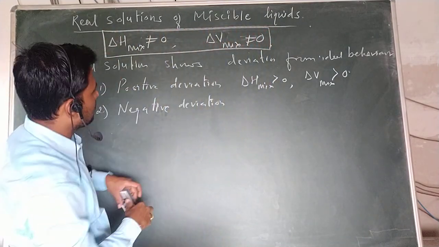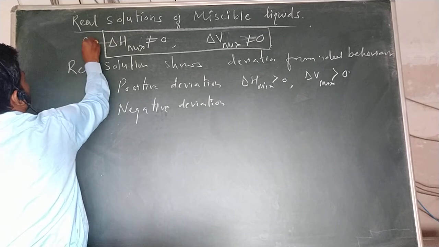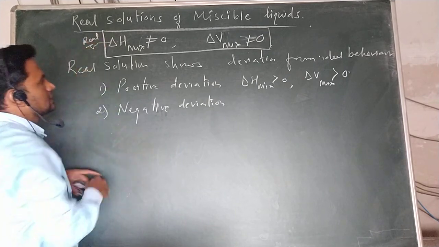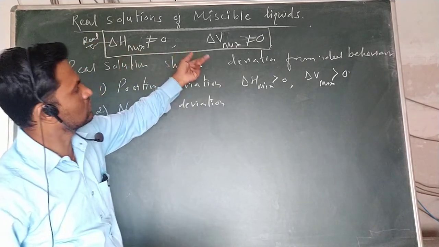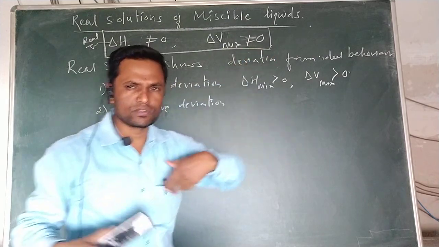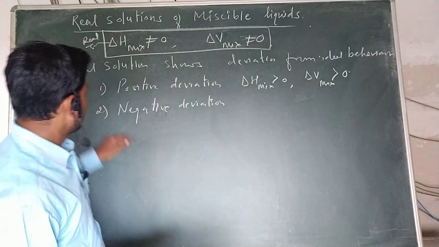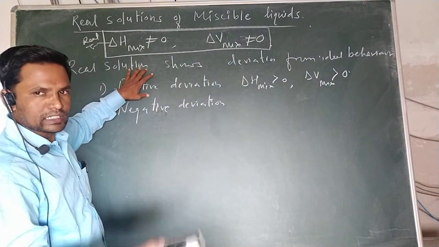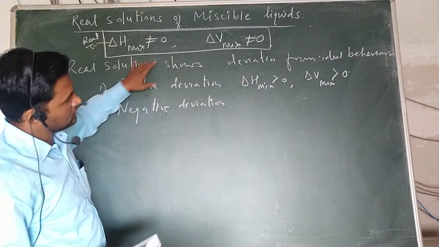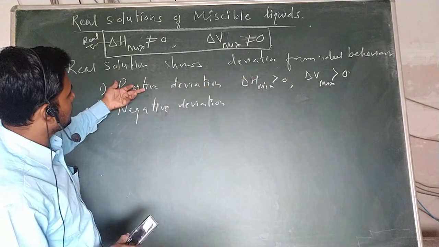This is the condition for real solutions. For real solutions, delta H mixing is not equal to 0 and delta V mixing is also not equal to 0; maybe it is greater than 0, maybe less than 0. The real solution shows deviation from the ideal behavior.